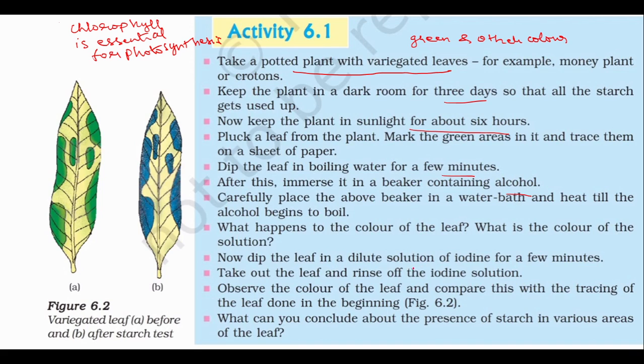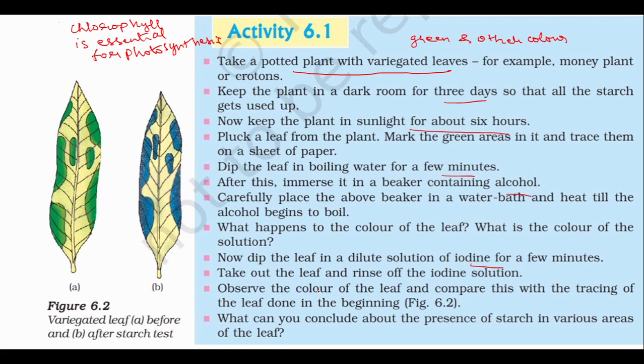Now dip the leaf in an iodine solution for a starch test. With the iodine test, what we are finding out is whether starch is present or not. Then after a few minutes we have to take the leaf outside the iodine solution. Then we have to wash all the excess solution from the leaf.